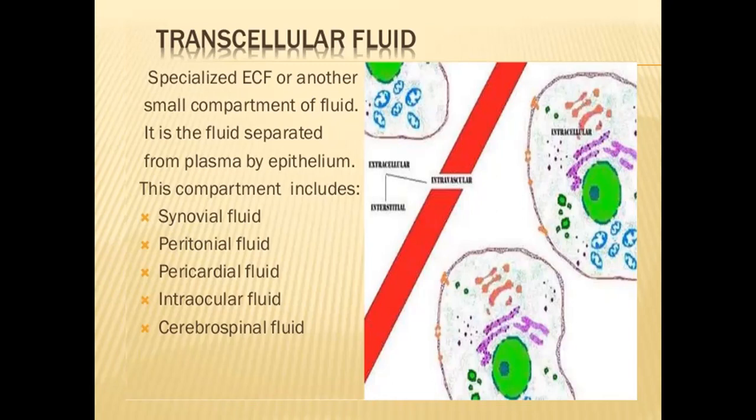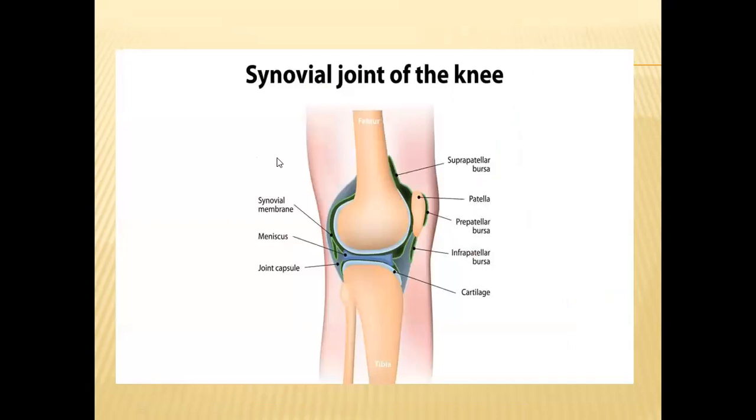So now let us see about these different types of transcellular fluids in detail. First one is synovial fluid. So synovial fluid will be present inside these joints.